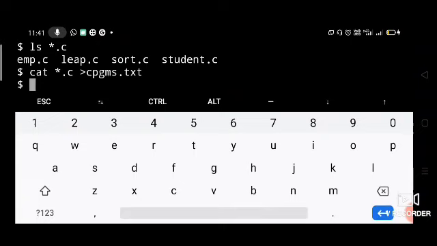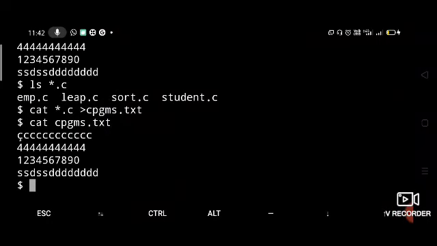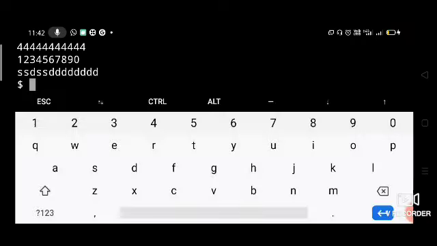So all the contents of the C files are stored in C programs.txt. So you can say cat C programs.txt, then it will display the contents of all the C files which are stored. Okay, so that is how all the C program files you can store in a single file.